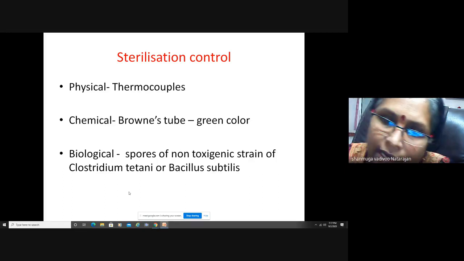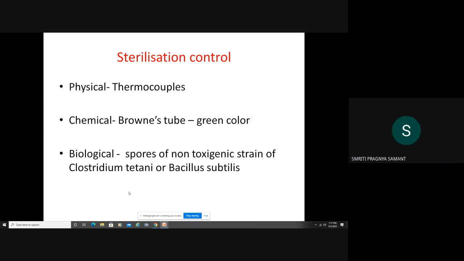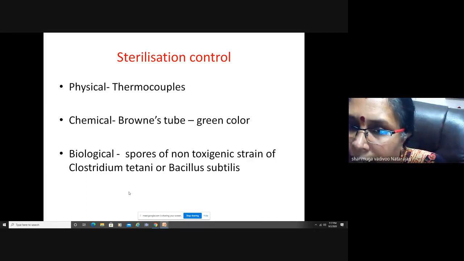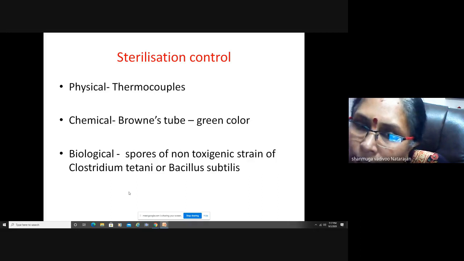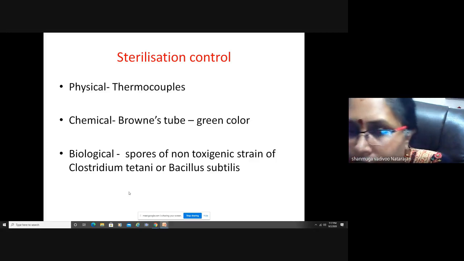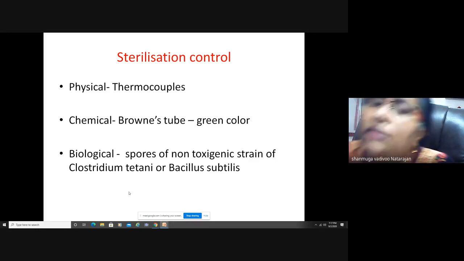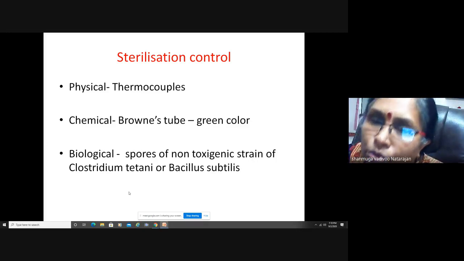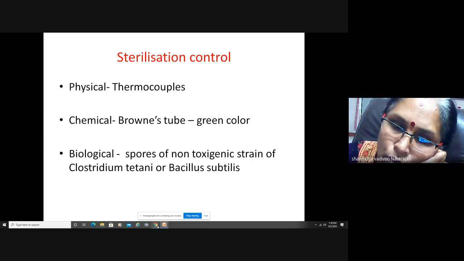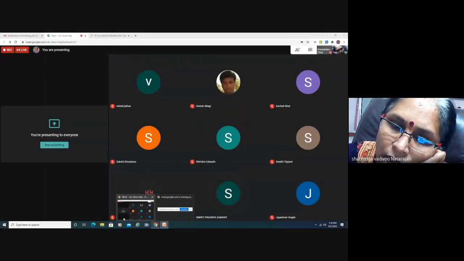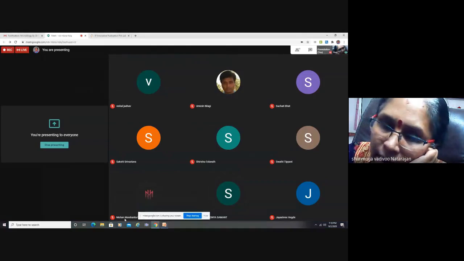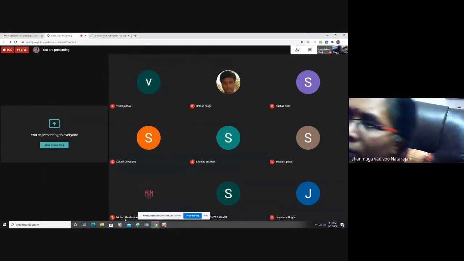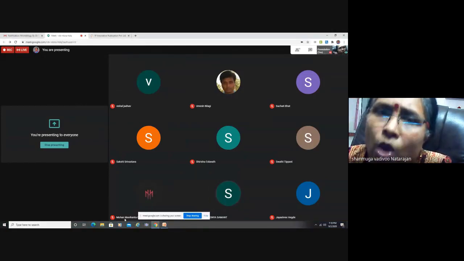So following sterilization, you incubate that biological indicator in an incubator. After 48 hours, you can see there will be a color change, or you can subculture on a plate to see the growth of the species. Okay, so this is very, very important. Unless you do a sterilization control, you won't know whether you are doing a sterilization procedure properly or not. Is that clear? So this is very, very important in a hospital.